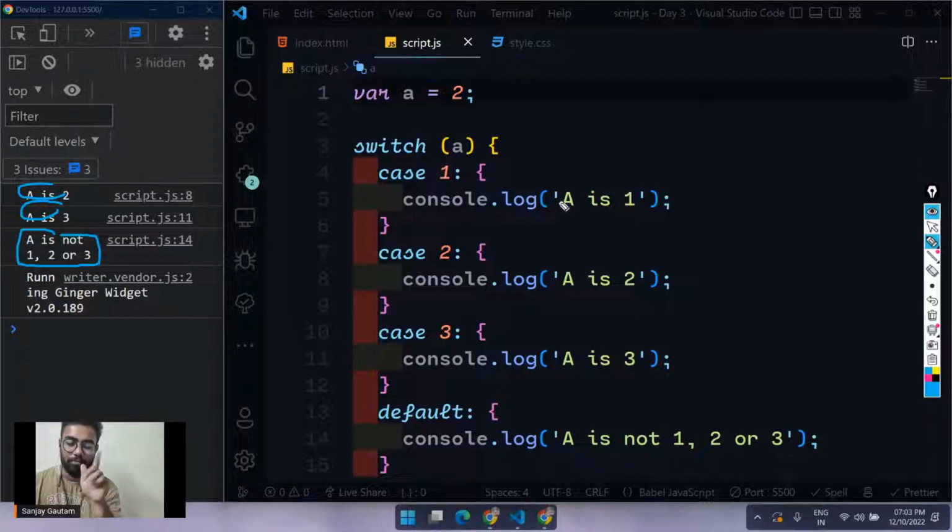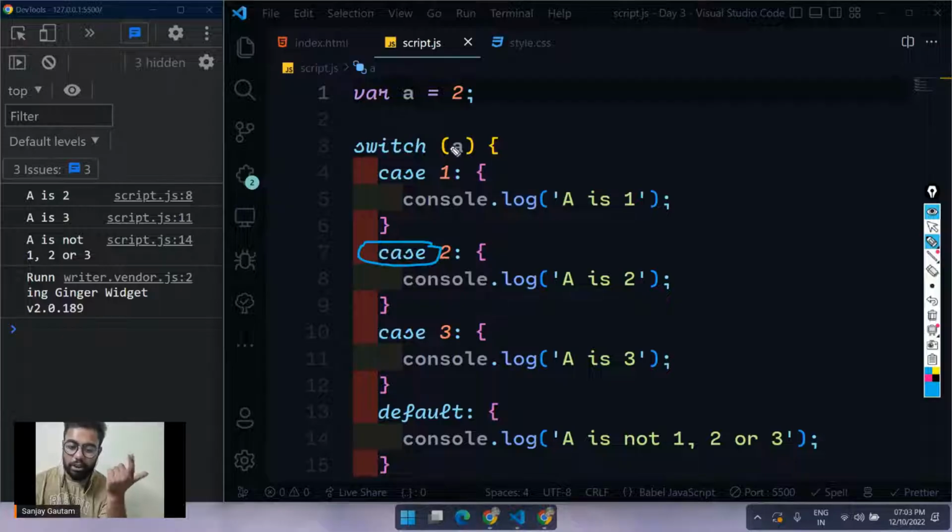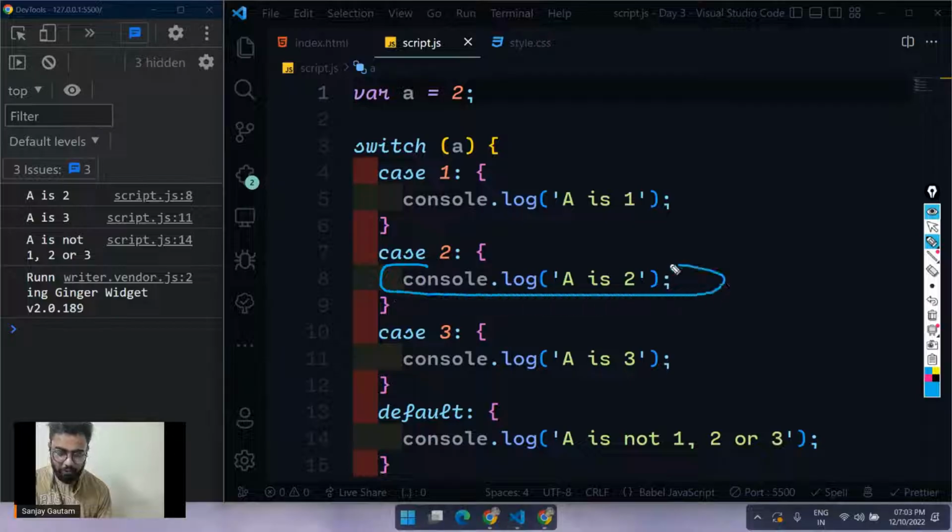Like what is happening? The thing is, as soon as any of the cases is matched, so this case a is equal to 2, this case is actually matched. It's just going to execute the code you have inside this case. That's how we got this "a is 2".